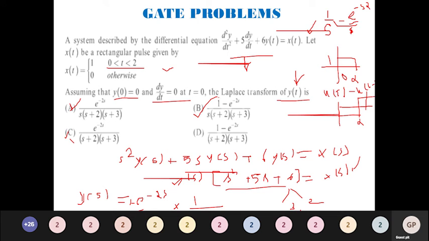So it may take time, but these kinds of problems are very important and very simple to solve. So please try to practice these kinds of problems. We will move to the next problem.